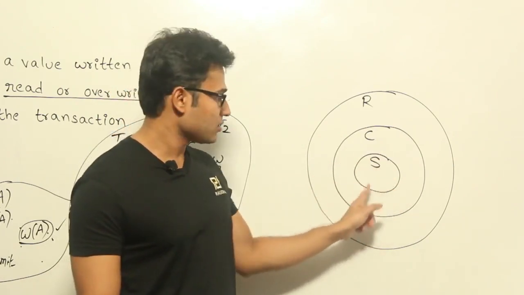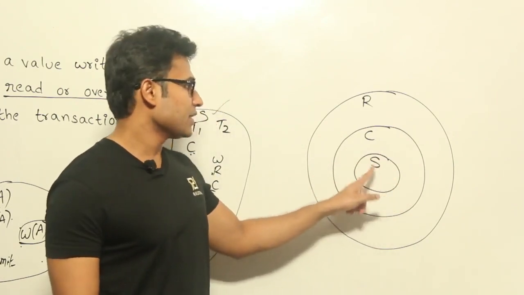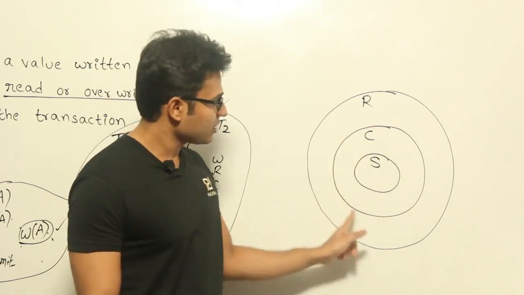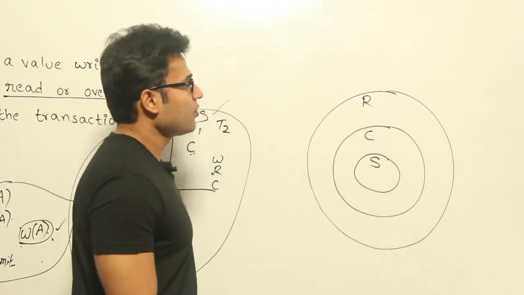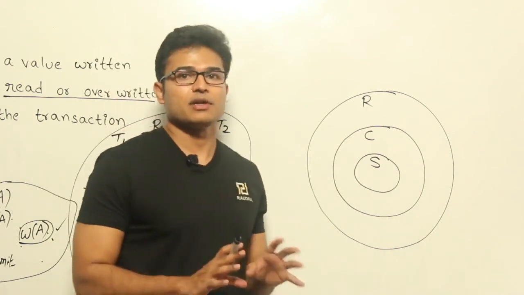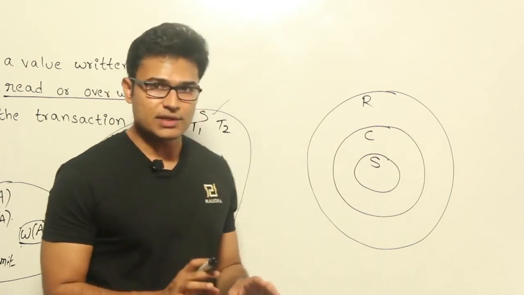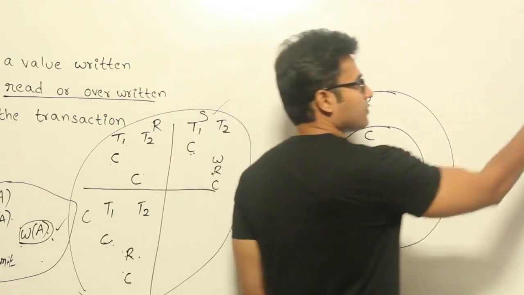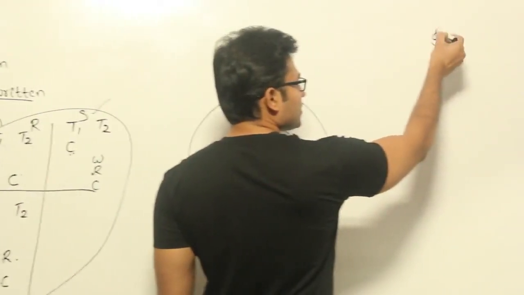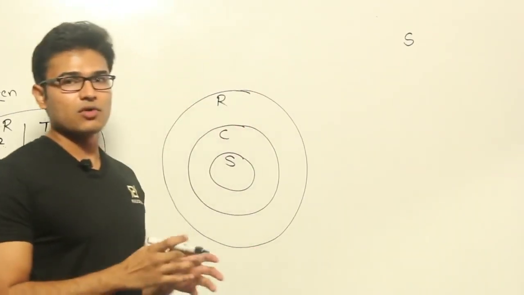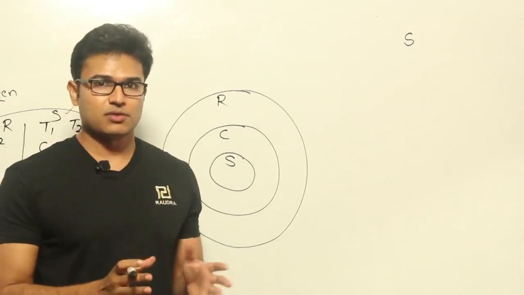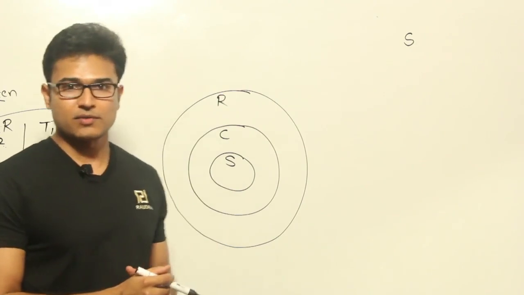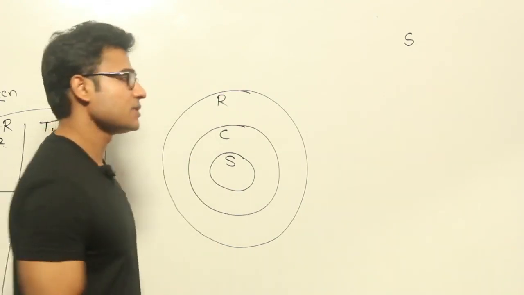If you look at the set of all strict schedules, they are definitely cascadeless, and if you look at the set of all cascadeless schedules, they are definitely recoverable, right? Now if you want to summarize all the information that we have seen till now, what we have seen is what a schedule is. A schedule is nothing but the way in which you are going to execute many transactions together. That is, how we are going to execute the operations of many transactions which are presented to you.